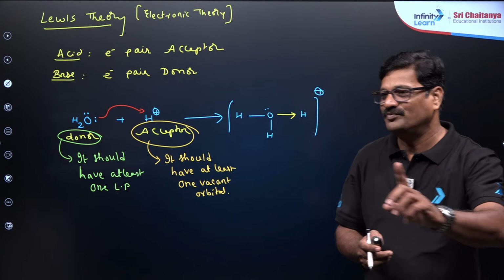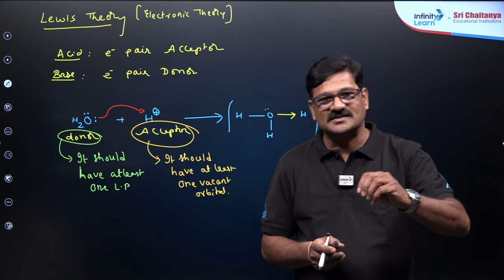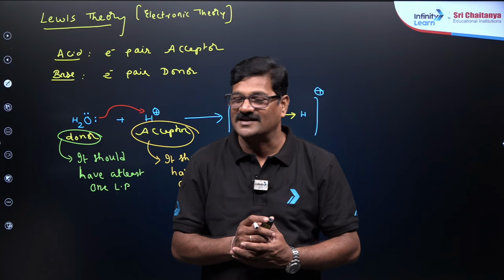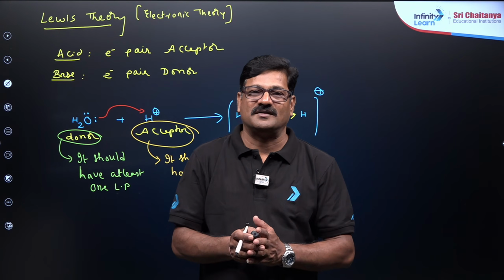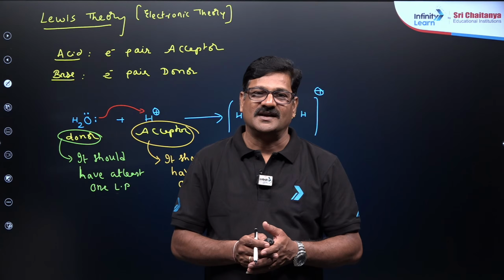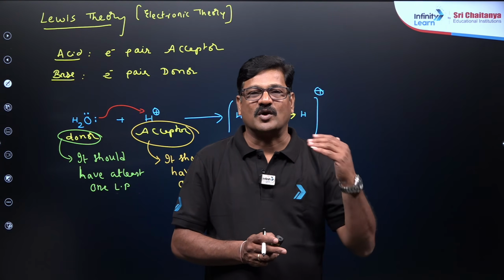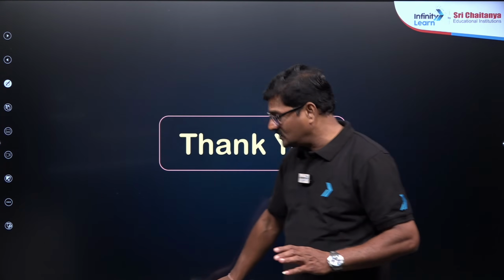Clear? That's fine, beta. This is all about today's class, and we discussed the theory of electrolytes, non-electrolytes, weak electrolytes, strong electrolytes, and theory of electrolysis. We also covered the Ostwald dilution law, Arrhenius theory of electrolytes, and we started with acid-base theories: Arrhenius theory, Lewis theory, Brønsted-Lowry theory. In the next class, I want to discuss the common ion effect, ionic product of water, and pH calculation of various solutions.